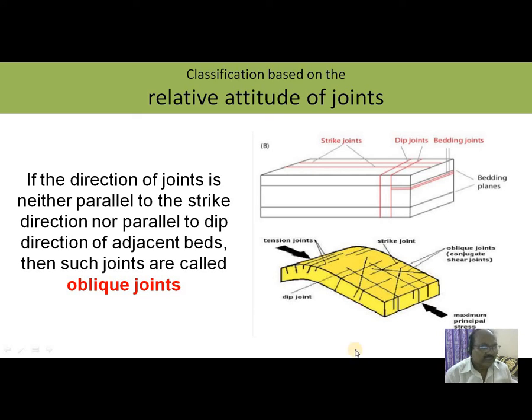If the direction of joints is neither parallel to the strike direction nor parallel to the dip direction of adjacent beds, in such a case such joints are called oblique joints. So these are the oblique joints, because they are not parallel to the strike direction or the dip direction. So strike joints, dip joints, and oblique joints are classified based on the relative attitude of joints.